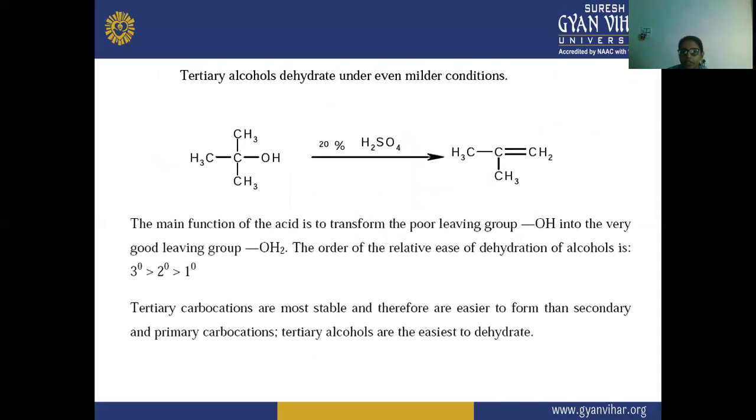Next is your tertiary alcohol. Tertiary alcohol is dehydrated under even milder conditions. Here it needs 20% H2SO4, and this alkene is formed.